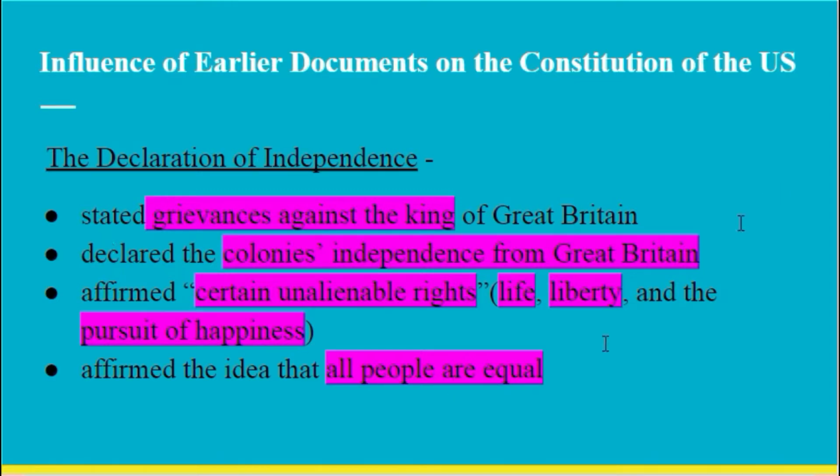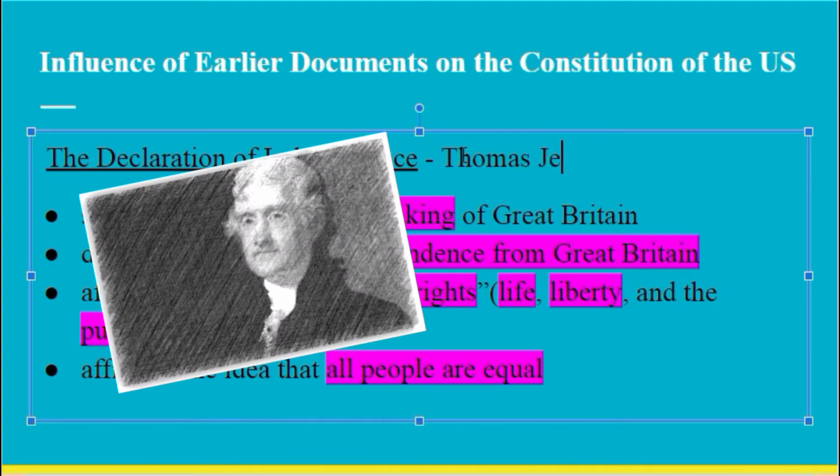Now, off to the side, what I recommend is writing good old Thomas Jefferson. Thomas Jefferson is the main influencer on this document. And yes, I know that you guys think of influencers as TikTok influencers and YouTube influencers. Well, TJ was the original OG influencer on the documents. His intelligence brought forth this document that allowed us to separate ourselves from Great Britain.